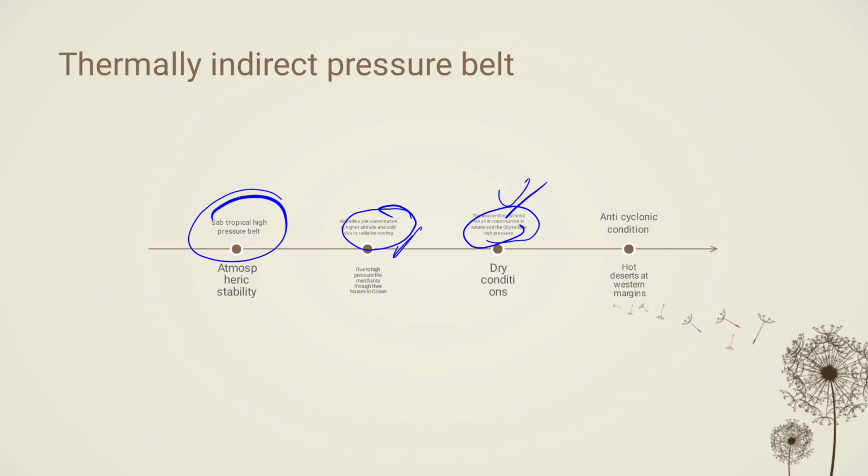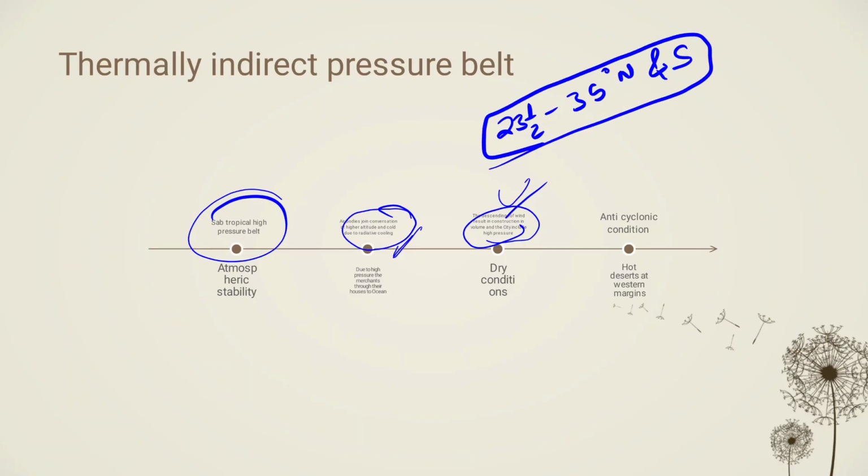And that creates the anticyclonic condition, because the area from 23.5° to 35° north and south is experiencing high atmospheric pressure, and the air is pushed outside from this zone. So the anticyclonic condition arises.